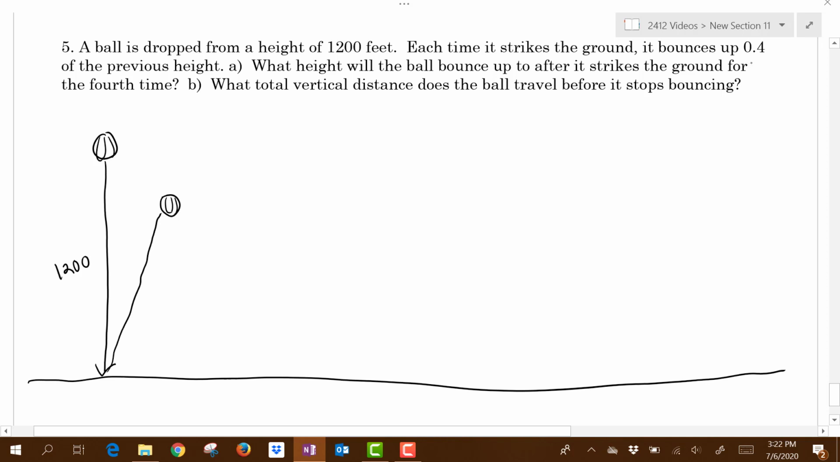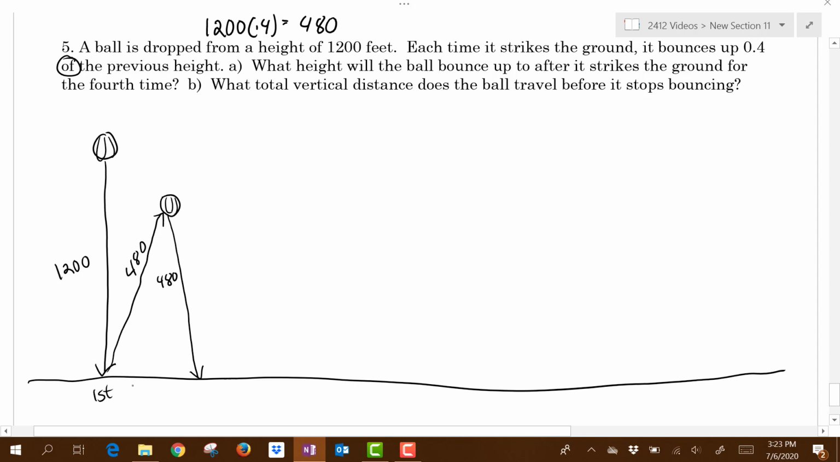Well, bouncing back up 0.4 of the previous height, the word of usually means multiplication. So we're going to do 1,200 times 0.4. And that's going to tell us how high it's going to bounce back up. So it's going to bounce up 480 feet. Now what goes up must come down, so it's also going to go back down and hit the ground 480 feet. So the distance that it traveled up is the same distance that it has to travel back down to get to the ground.